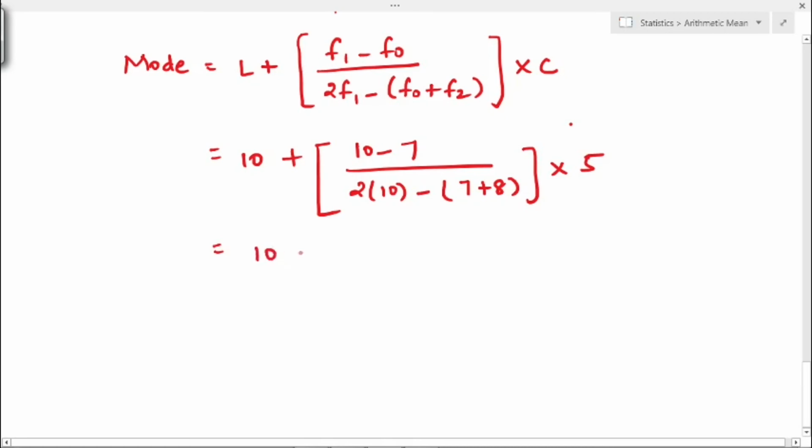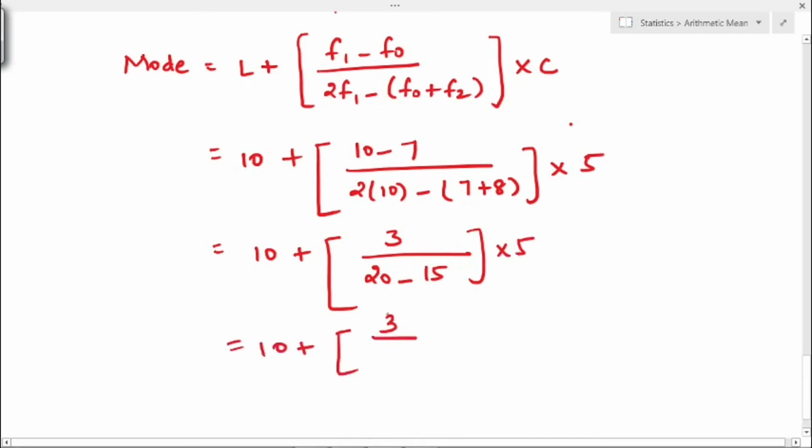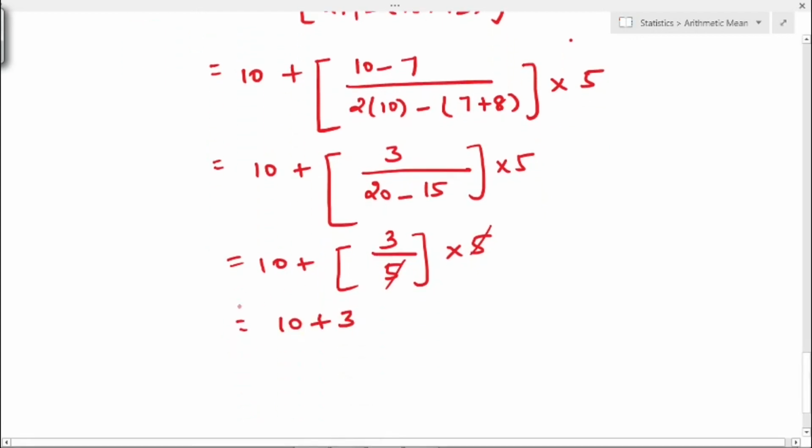So simplify this. So 10 plus, first 10 minus 7, that is 3, divided by, multiply 2 into 10, 20, minus, add these two, 7 plus 8, 15, into 5. So 10 plus 3 divided by 20 minus 15, that is 5, into 5. So if you simplify, these 5 will get cancelled. So we have 10 plus 3. So the mode value is 13.